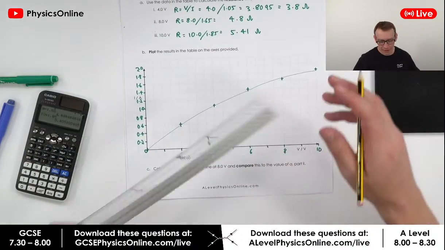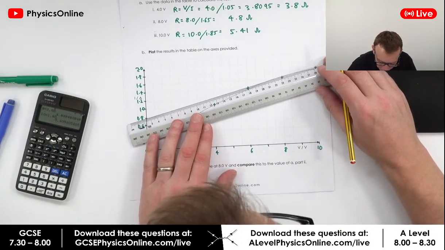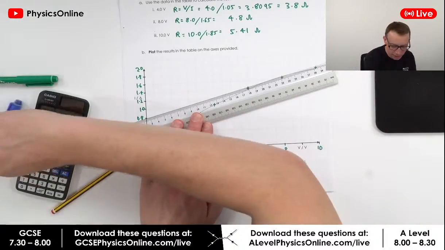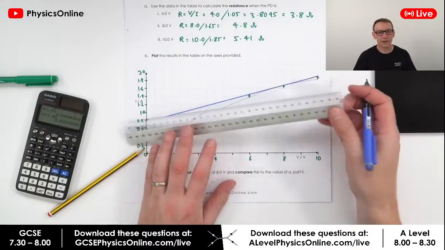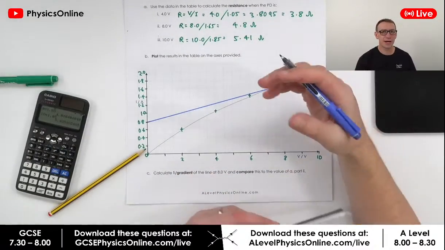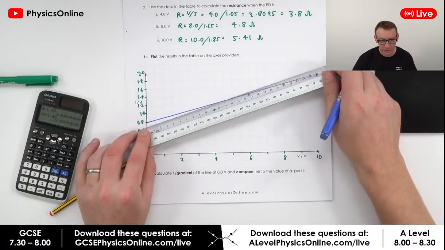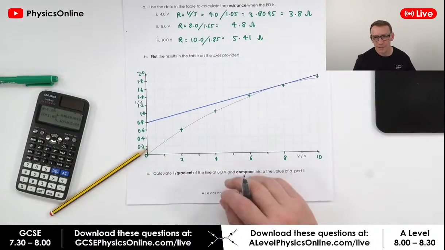Now, to work out the gradient, what I'm going to do is draw a tangent to that line, which is something a bit like this. Okay, so this is just a rough thing I'm doing while I'm doing the live stream. If you're in an exam and you have to draw a tangent, there's often a fair amount of leeway in terms of the actual line that you draw.